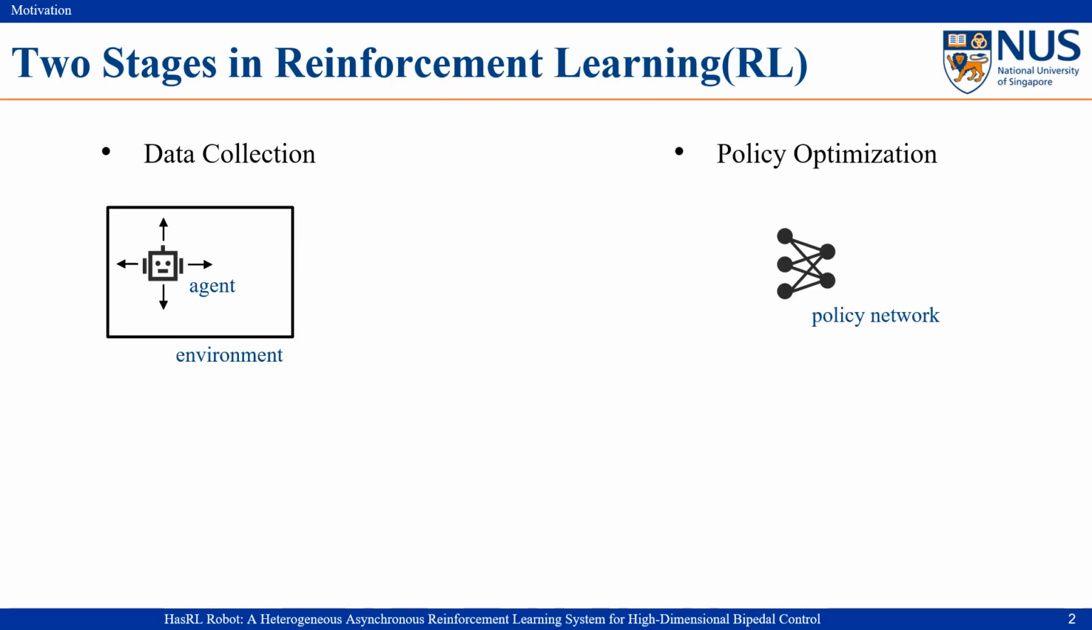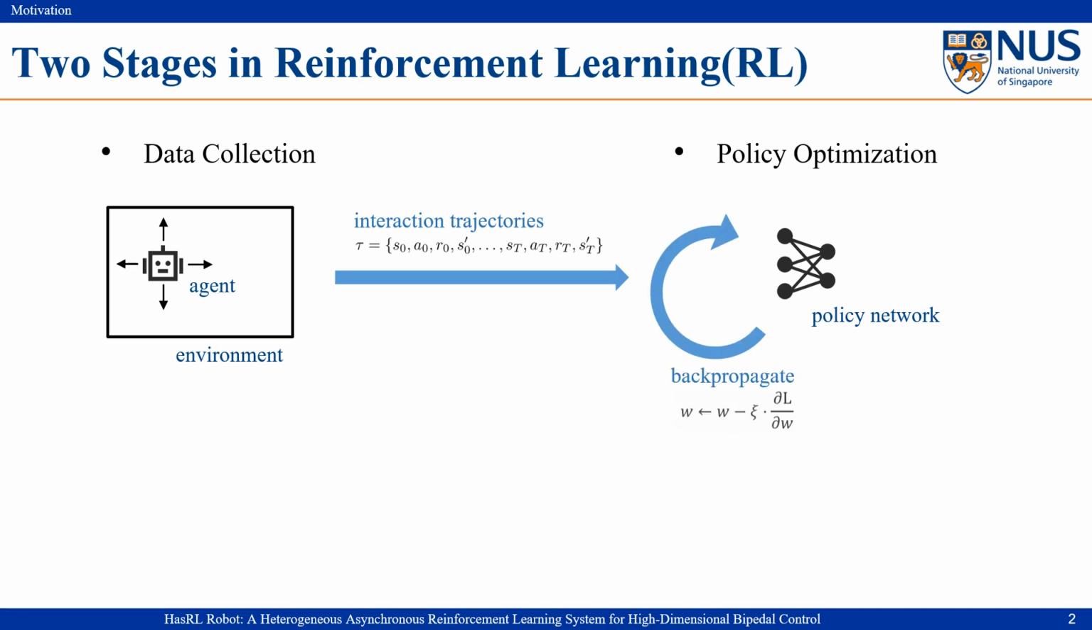First, let's focus on two general stages in reinforcement learning: data collection and policy optimization. In the first stage, the agent interacts with the environment, and the interaction trajectories are collected and then utilized in the second stage for backpropagation. The problem is that the running speed of policy updates is generally fast, thanks to graph computation, but the data collection phase is relatively quite slow, where the difference can be hundreds of times.